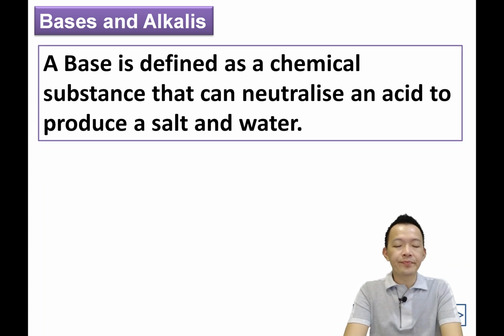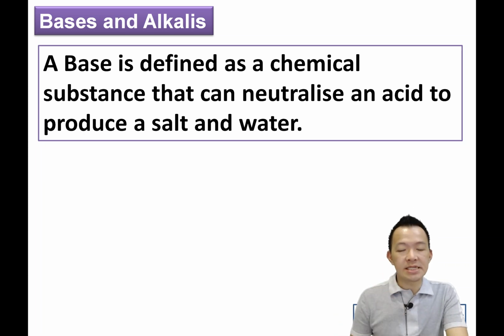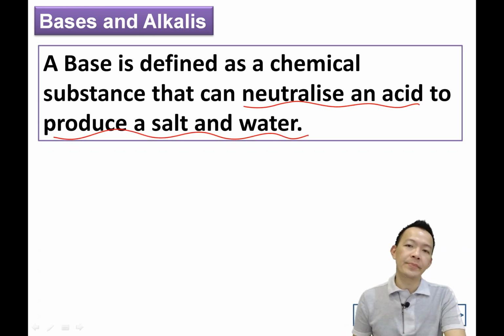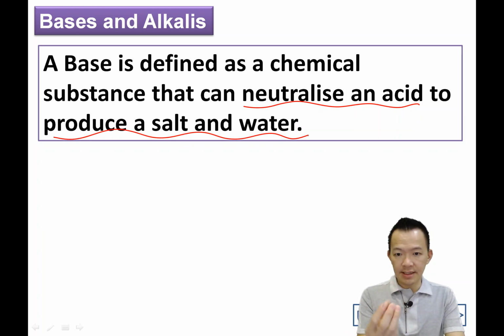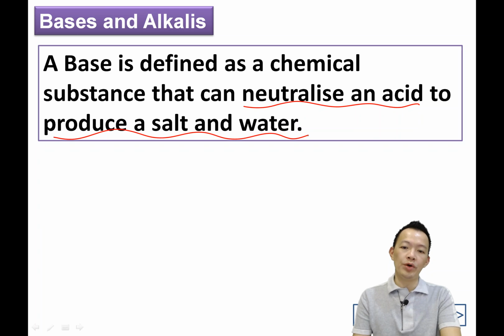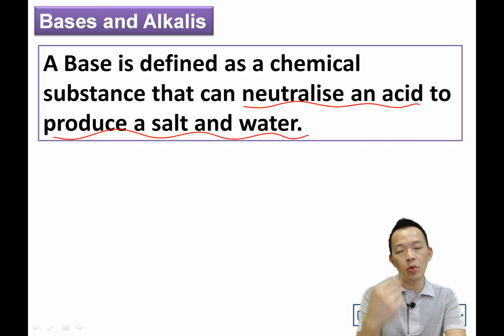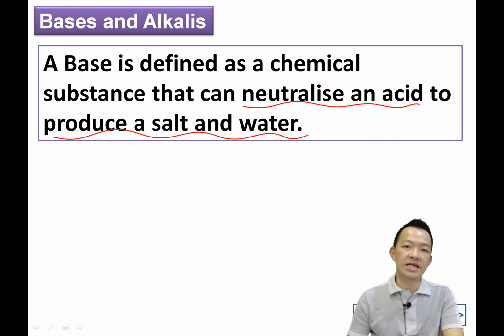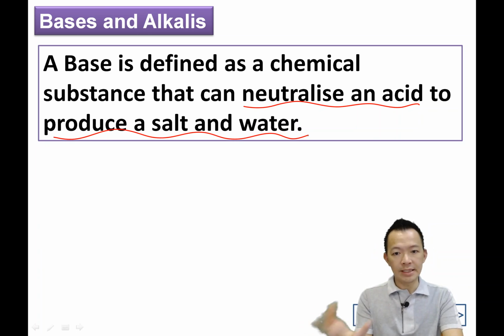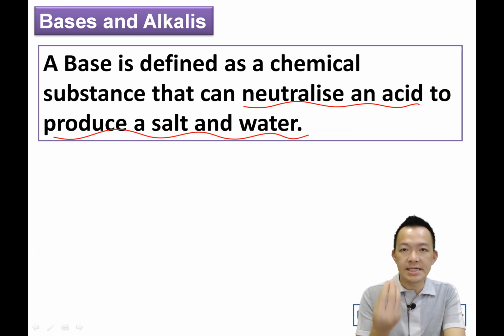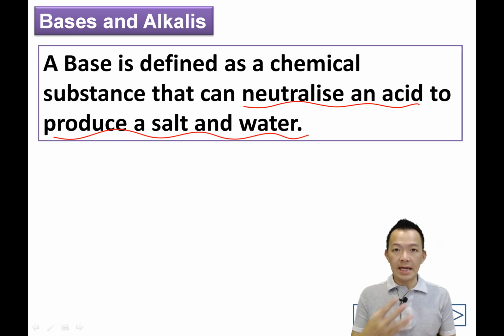Okay. So what's mean by base? 什么叫 base? A base is defined as a chemical substance that can neutralize an acid to produce salts and water. So for whatever chemical substance that can neutralize the acid to produce salts and water, 它可以把 acid neutral 掉，产生盐加水的化学物品，就叫 base. Okay, very clear. One sentence only, 一句话罢了，这就叫 base. So bases, they are the chemical substance that neutralize the acid to produce salts and water. 它给 acid 变成 neutral，产生盐加水，就叫 base.